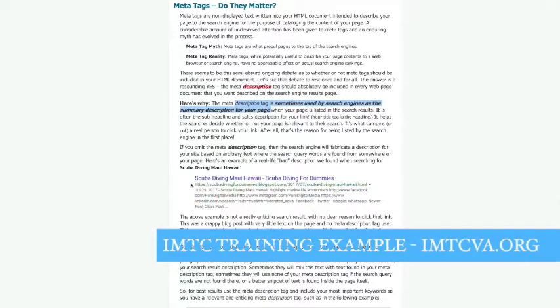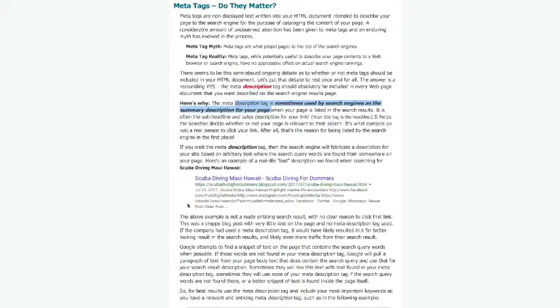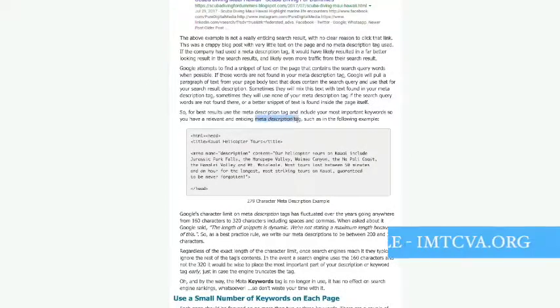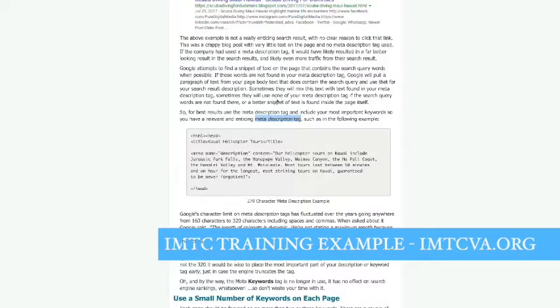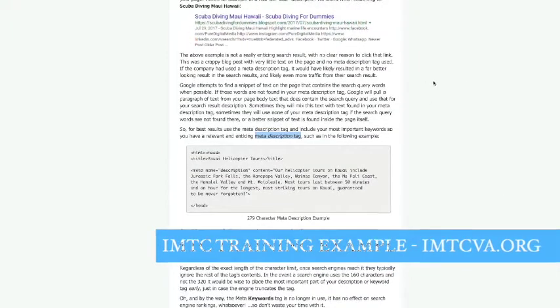Here's another example. So you see, this is scuba diving Hawaii, and they did not do their meta description tag, so it just has some links and it doesn't really have anything. It has almost gobbledygook stuff. So what does that mean? It means that if you do not have a meta description tag, Google will try to make one up for you. Okay? And as you can see in my personal example, it doesn't do that great of a job.